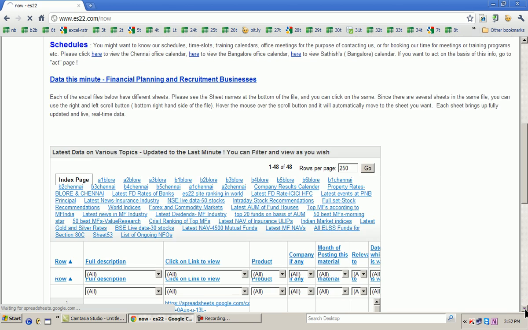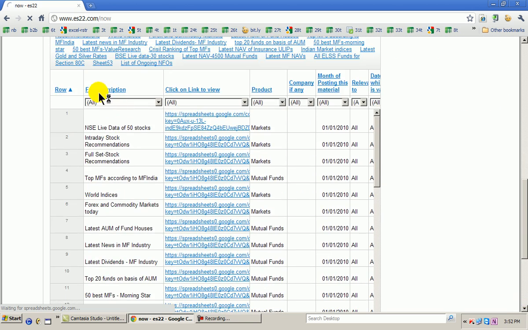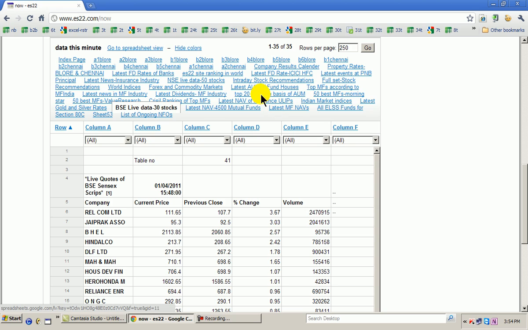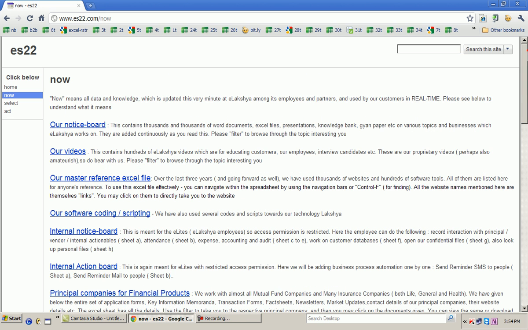As I have clicked here, you can see it has shown me the live data of BSE as of now, just 3 minutes back. So I have got the live stock data. In the same way, there are so many other things like latest NAV of various mutual funds, the top 20 funds on the basis of AUM as of now. I'm sure that people can read through it. So this is the page called Now, where the latest information about the world is there.